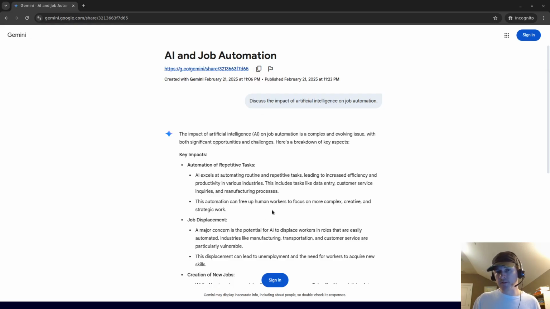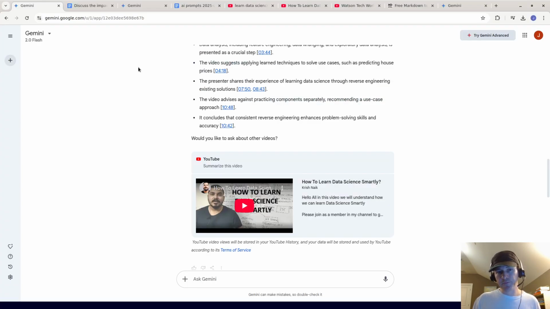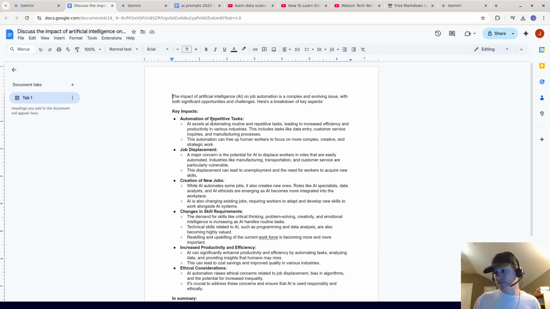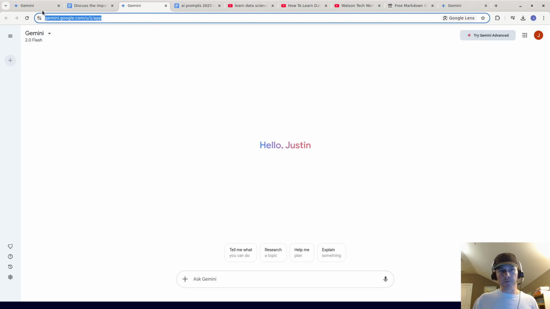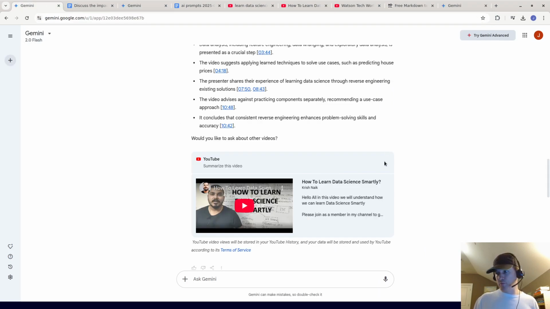And this is a link that you can share with your friends. You can share your output. I showed you again that this is generated by Gemini. There are so many things you can do with Gemini. And Gemini is kind of Google's alternative to ChatGPT.